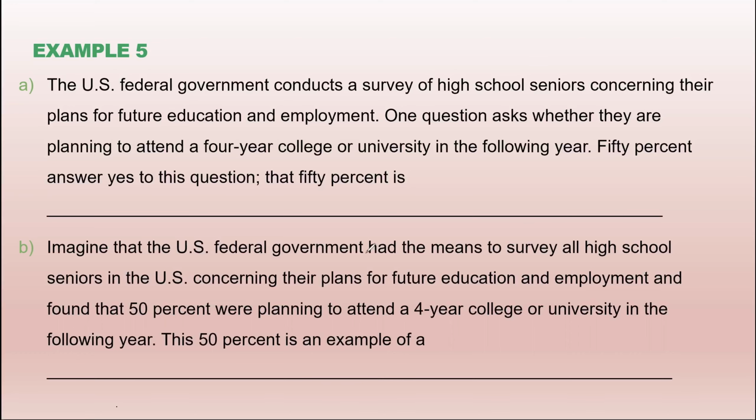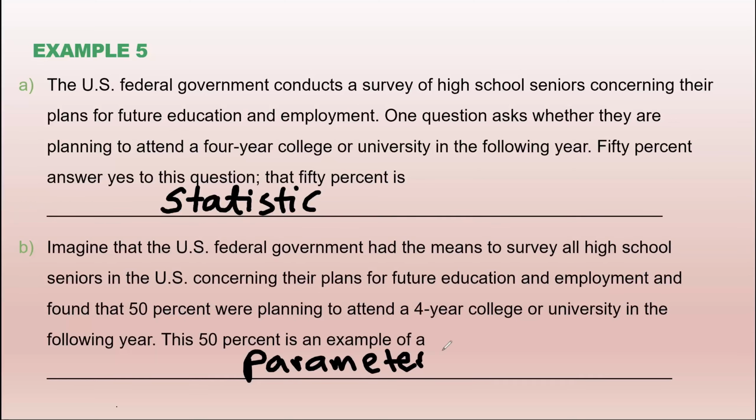Okay, what did you come up with? What do you think for the first one? Is it statistic or parameter? Statistic, because it is related to the sample, right? Very good. How about the second one? Statistic or parameter? Parameter, because it is related to the whole population, right? Okay, great. I think we have two more examples.